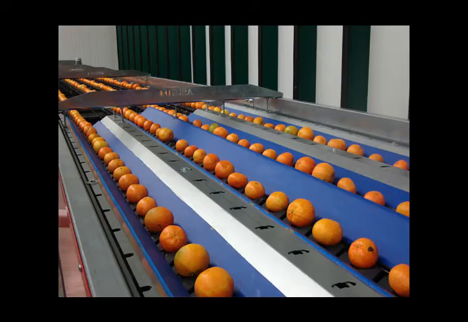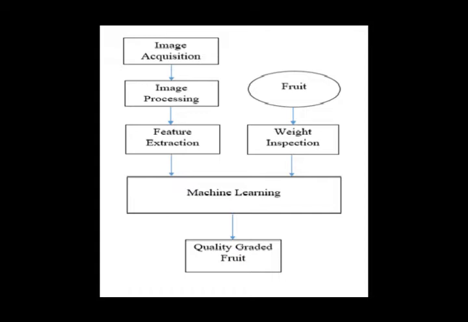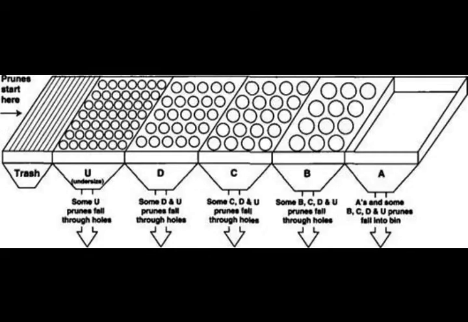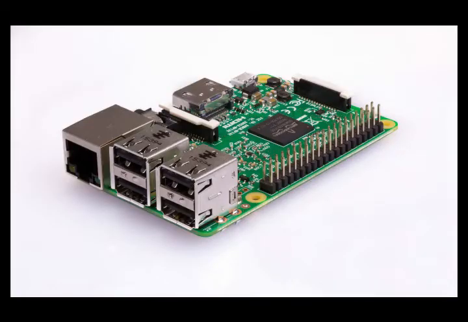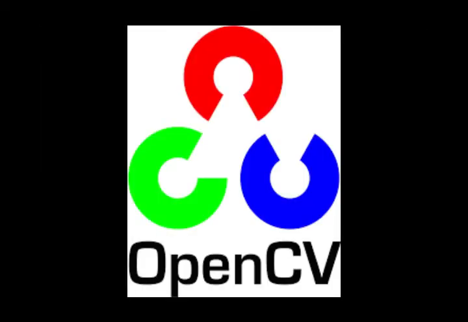To enhance this grading process, we are here with a solution using computer vision and machine learning techniques. The implementation starts with image acquisition, that is obtaining the required image, and then processing it. The processing involves filtering the image, removing the unwanted parts, segmenting the deformities in the fruit, determining the size of the fruit, and finally grading accordingly. The hardware we have used is Raspberry Pi, which is a handheld computer, and the software we have used is Python as the language for coding and the OpenCV library for image processing.